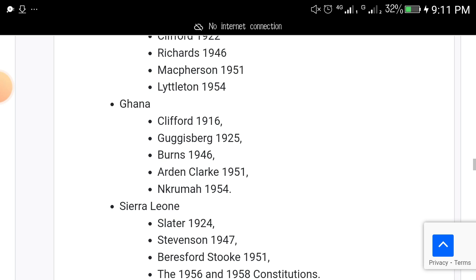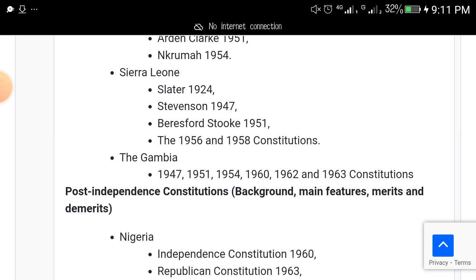If you are in Ghana, study Clifford Constitution, Guggisberg Constitution, Burns Constitution, Arden-Clarke Constitution, and the Kwame Nkrumah Constitution. If you're in Sierra Leone, basically study the Slater Constitution, Stevenson Constitution, Blood Constitution, and the Constitution of 1956 and 1958. If you're not getting what I'm saying, when you subscribe, tell me to send you this syllabus and I'll send it to you.